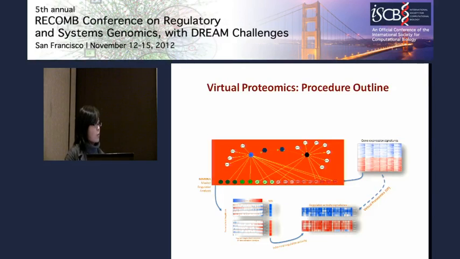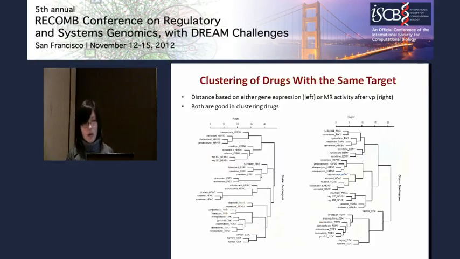One is the gene expression profile, and the other one is the master regulator activity profile. So we want to ask questions. First, can we cluster drugs with the same target that have the same mode of action, either using the gene expression or using the master regulator activity from the virtual proteomics data? As we see here, both of them are good in clustering the drugs. The drugs that have the same target are clustered together.